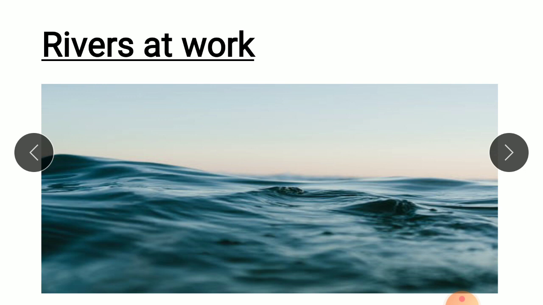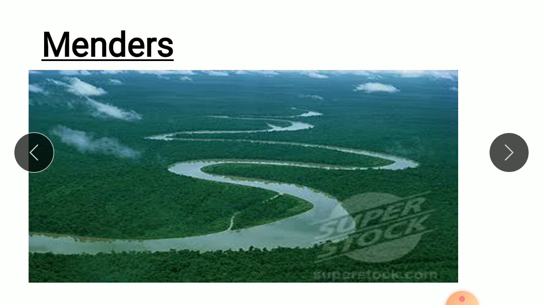The following features are made by a river. Meander. A meander is a large bend in a flowing watercourse. A meander forms when moving water in a river erodes the outer bank and widens the valley.